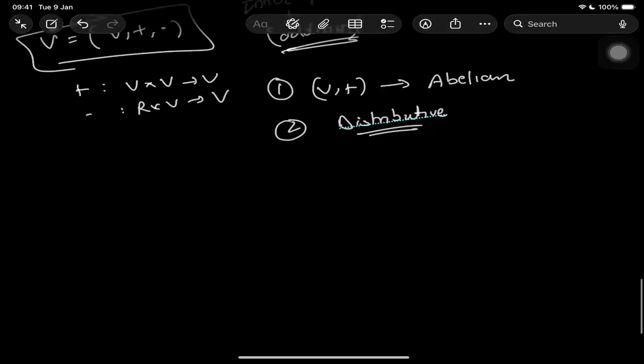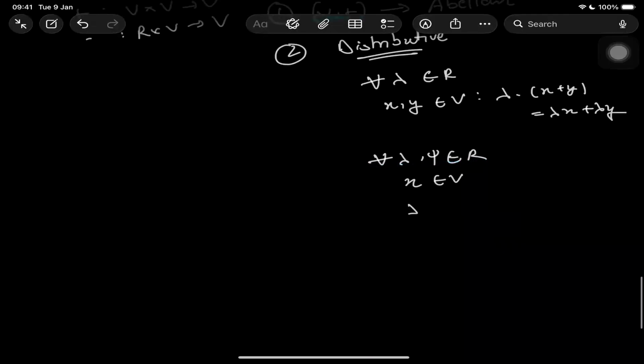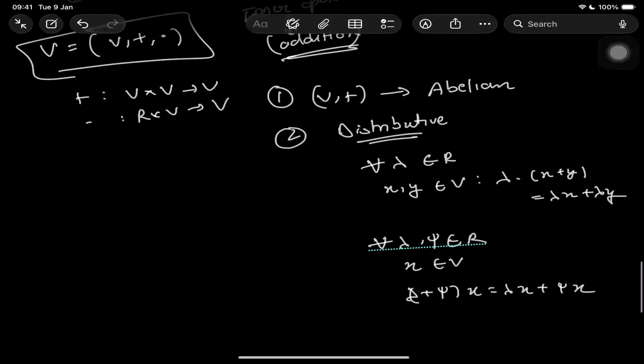For all lambda which belongs to R, and x comma y which belongs to V, lambda times x plus y is equal to lambda x plus lambda y. One more is that for all lambda and psi which belong to R, and x belongs to V, lambda plus psi times x equals lambda x plus psi x. So this is the distributive property.